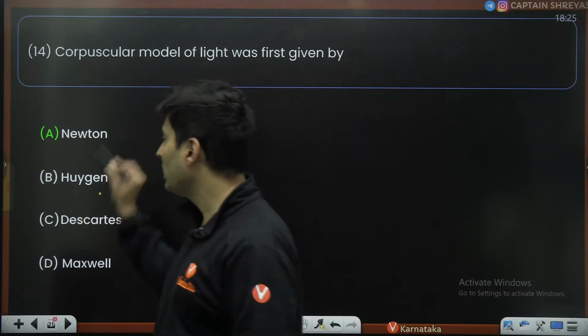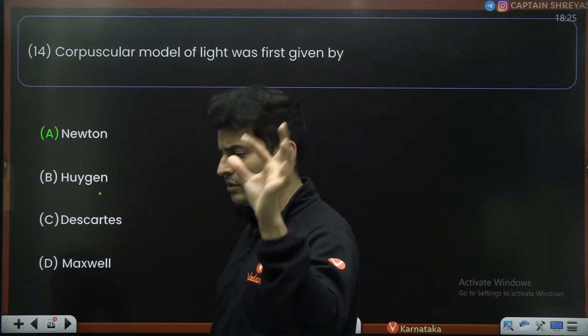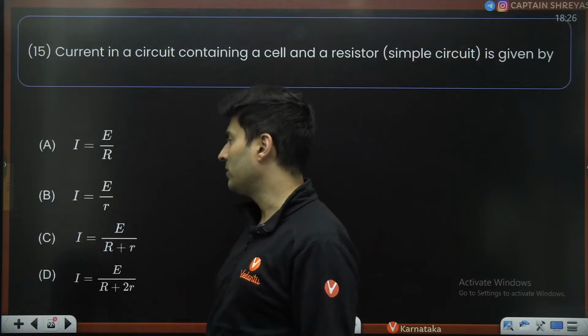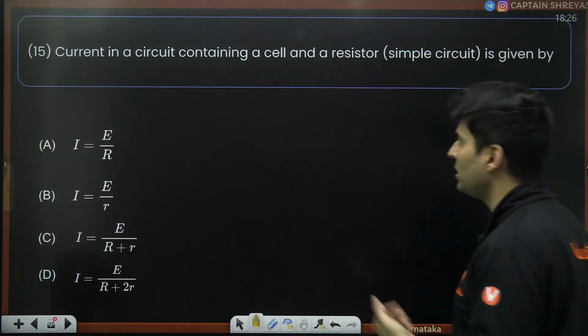So it was Newton's corpuscular theory. He assumed light to be particles, wavelengths are different, the size of the particles are different, and all of that. He assumed the particles are elastic in nature. All these things he assumed.